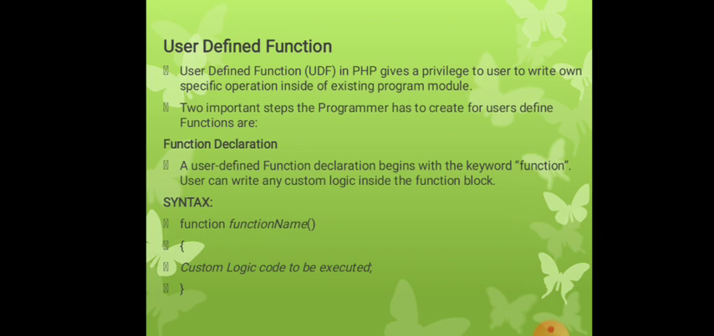Two important steps the programmer has to create for user defined functions. First one is function declaration. A user defined function declaration begins with the keyword function. The user can write any custom logic inside the function block. Now we can see the syntax. It begins with function, followed by the function name with parentheses, then the block of custom logic code to be executed.